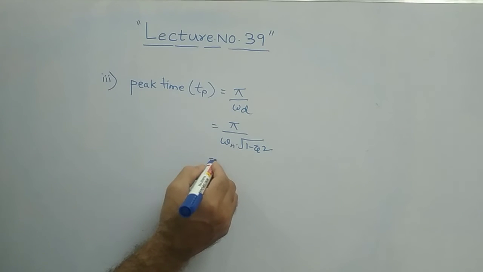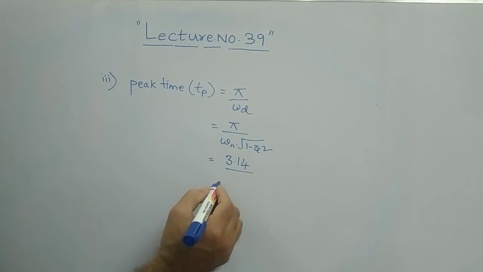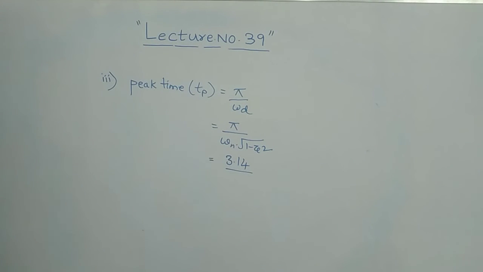Now you know everything. Wherever pi is there, you substitute 3.14. Omega n, how much did you get? Omega n is equal to 5.